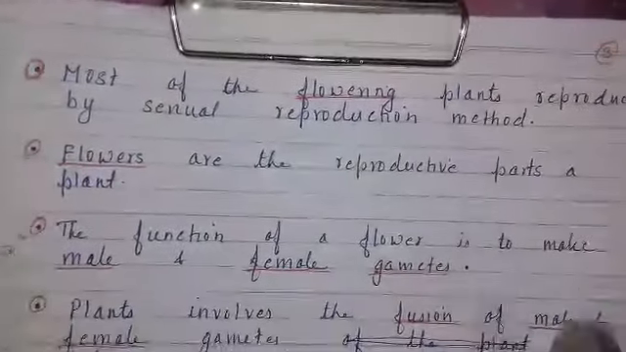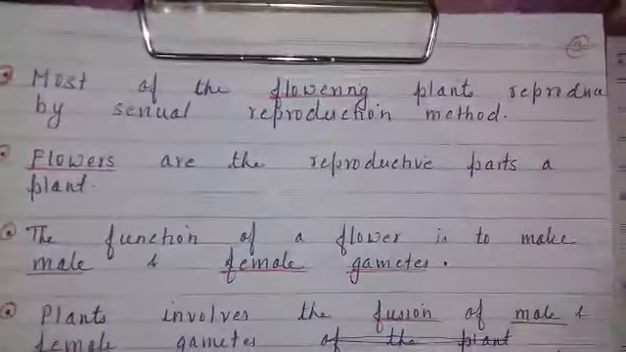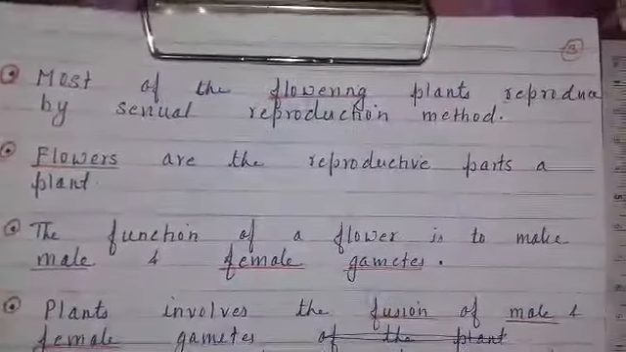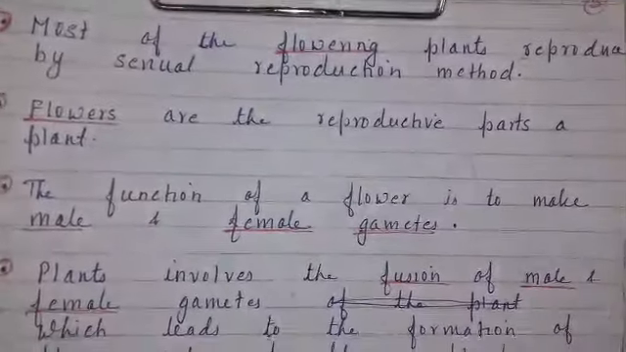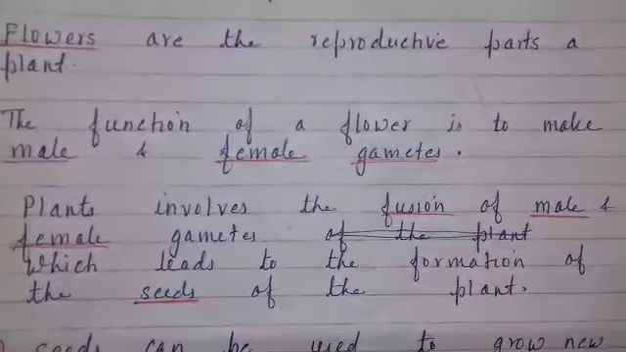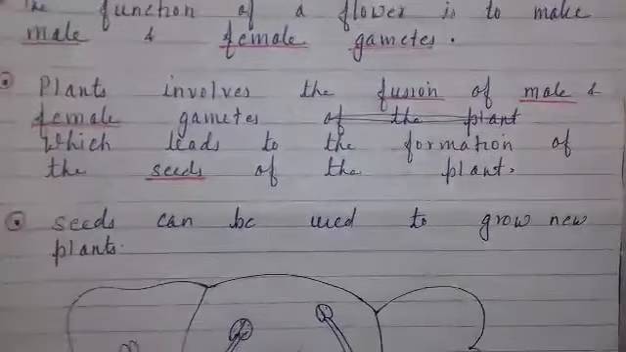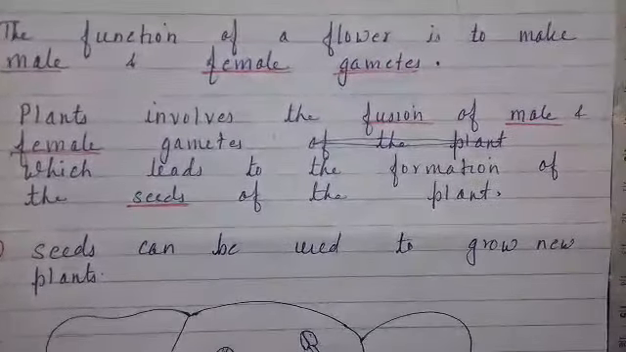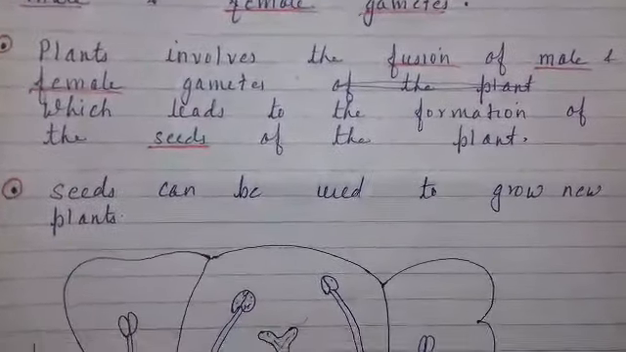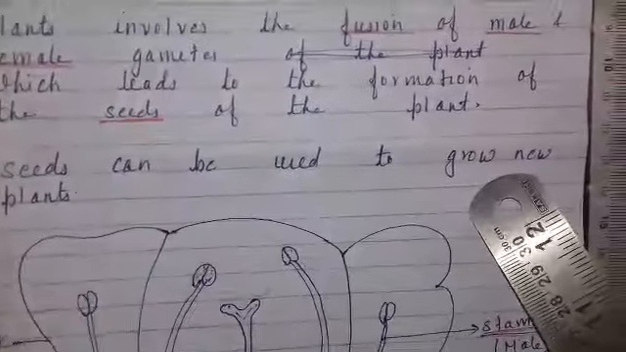Now, these are some points related to sexual reproduction. Most of the flowering plants reproduce by the sexual reproduction method. Flowers are the reproductive part of a plant. The function of a flower is to make male and female gametes. Sexual reproduction in plants involves the fusion of male and female gametes, which leads to the formation of the seed of the plant, and the seed is the main part of a plant to grow new plants.